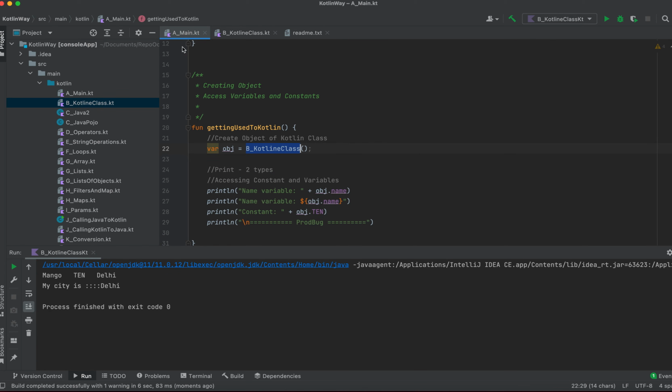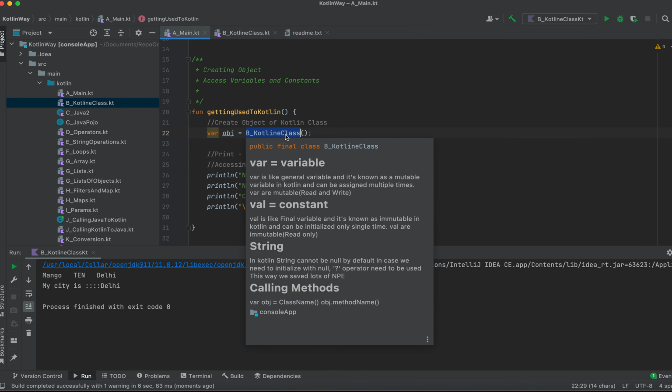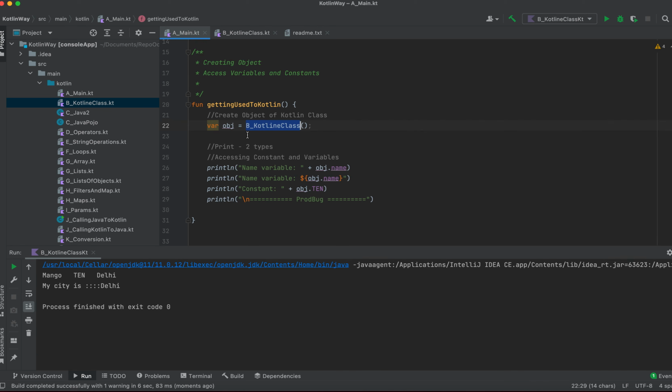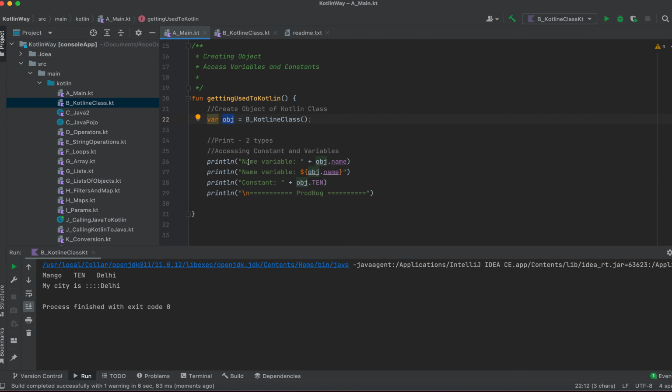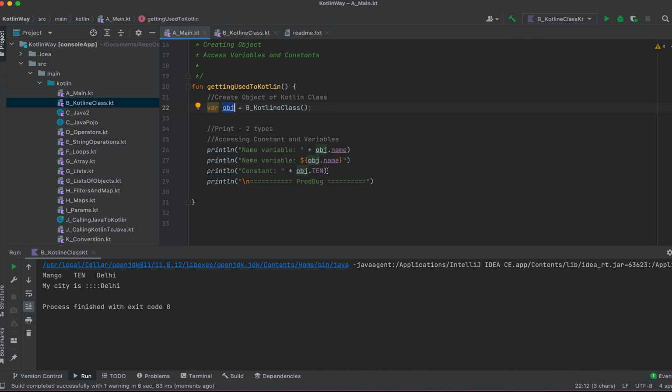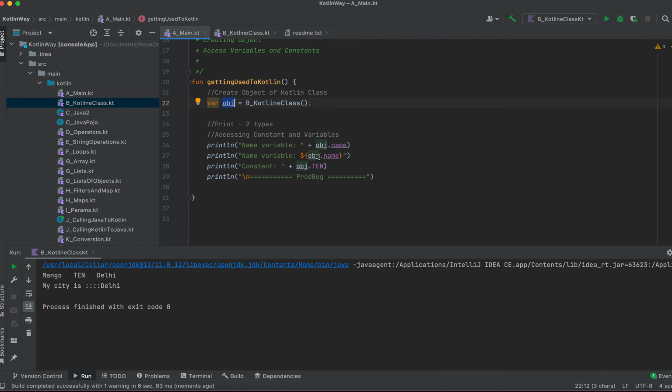Let's go back to the main class which we were discussing earlier. So I have again created an object of that Kotlin class inside this function, and what I'm doing here is calling name, variables from the object. So object dot name, object again dot name, and I will show you why I have written in this fashion, then object dot 10.